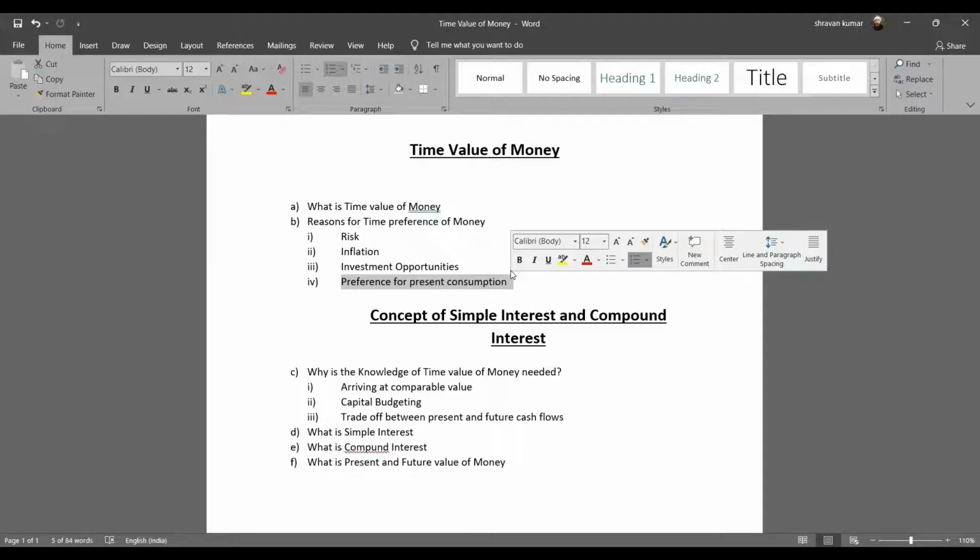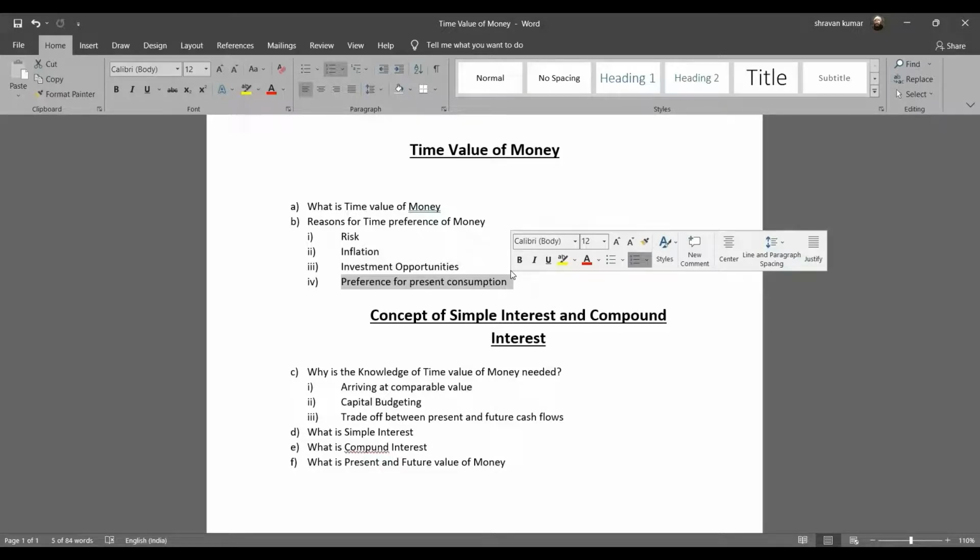Now, the management feels that the cost of capital, the cost at which I am raising the funds, should at least be met when I'm incurring the expenditure on this particular project. You take the cost of capital as the interest rate. That would be the relevant interest rate when the management intends that at least the cost of capital should be recovered. The second one could be an investment opportunity.